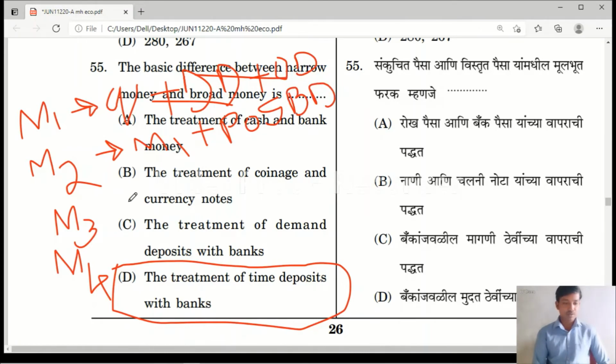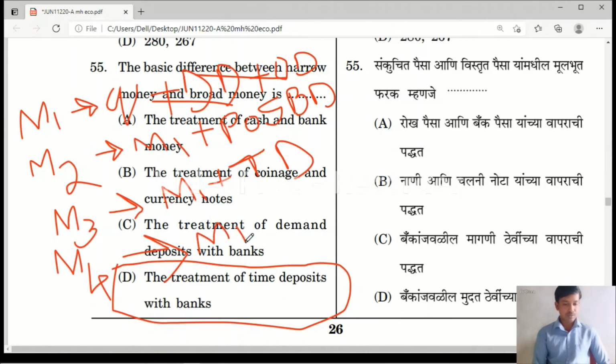M3 is equal to M1 plus time deposits in banks. Then last one, M4 is equal to